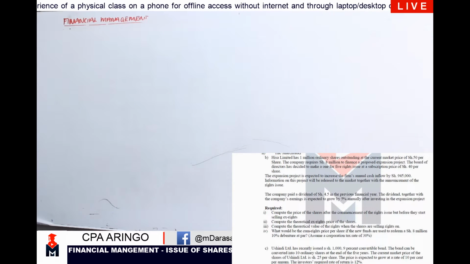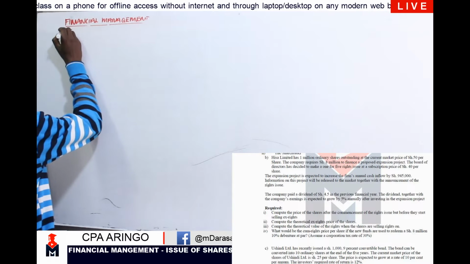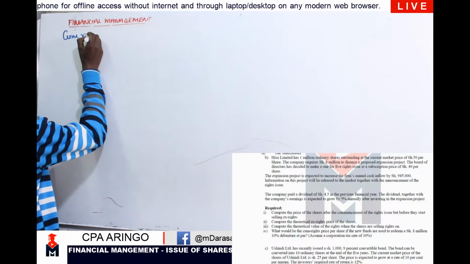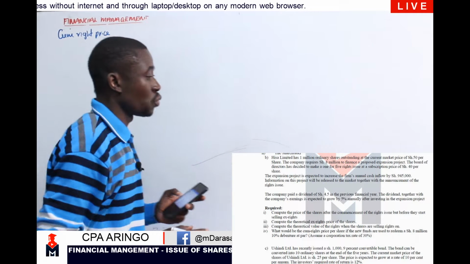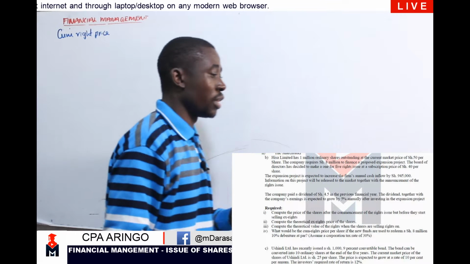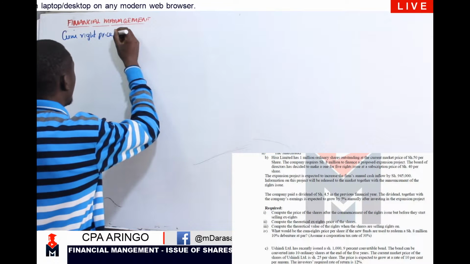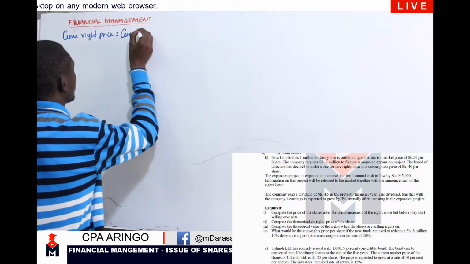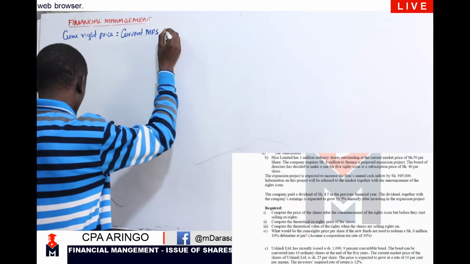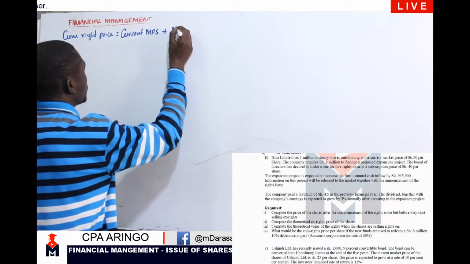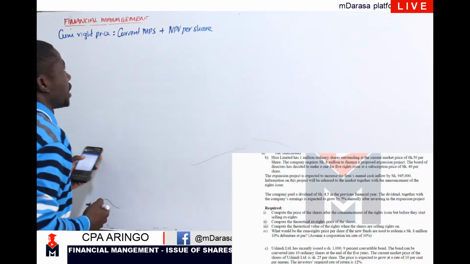And for us to determine the cum-right price, you must always recall that we take the current market value of the shares that they were selling at just before the rights issue, and we are going to add the net present value per share.